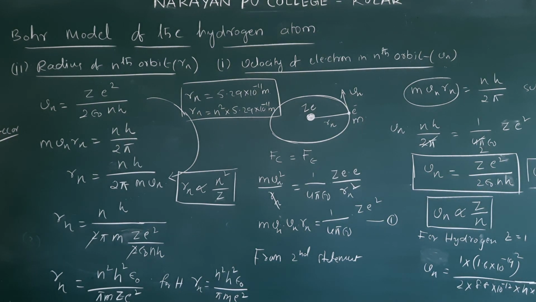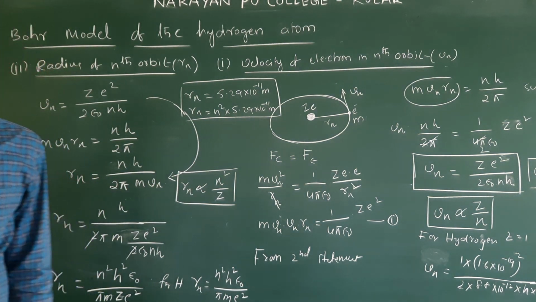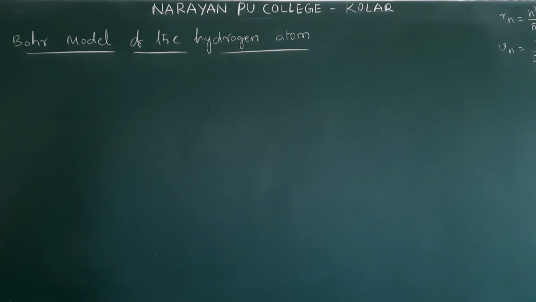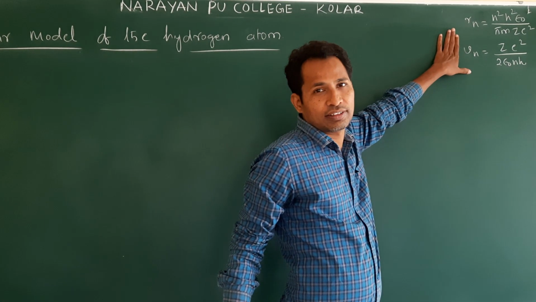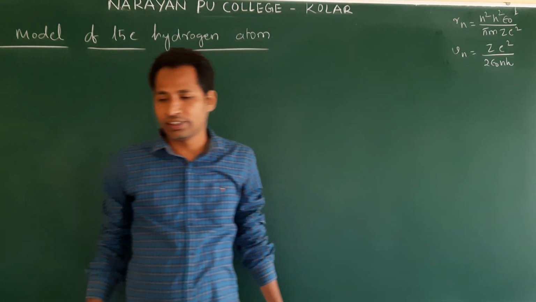Here, radius is very important, and velocity will be expected in competitive exams, right? Make note of this. Now these two we derived: the radius of the nth orbit and the velocity of electron in the nth orbit.